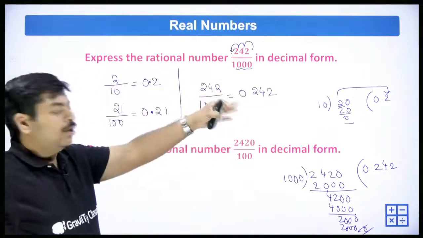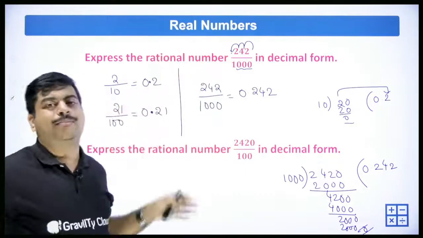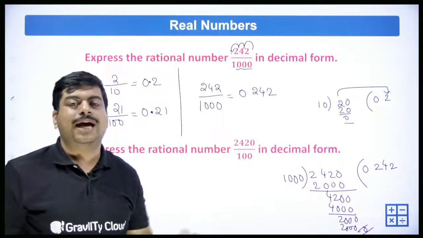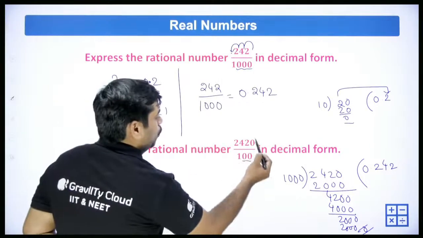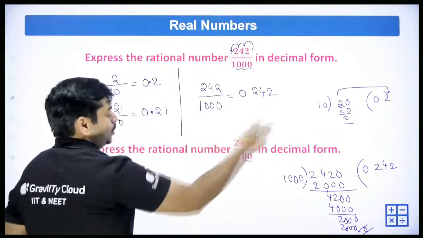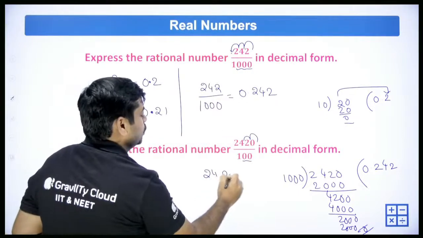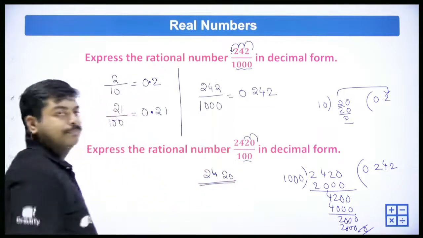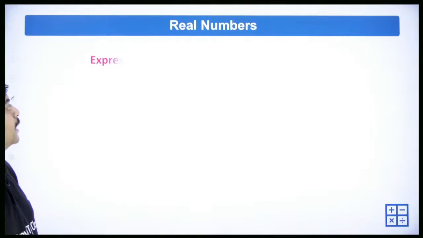So it is 0.242. No need to do all this division always. Whenever you have 1000, as many zeros as there are, you just shift your decimal point that many places, from right to left. For example, with 2 zeros, 2420/100 becomes 24.20. Right. Okay, so let's move forward to the next one.